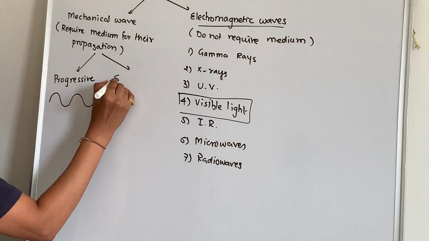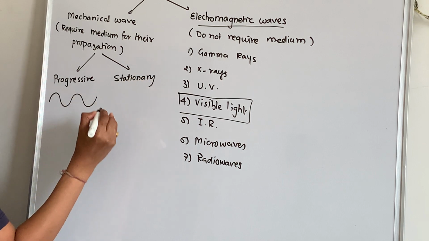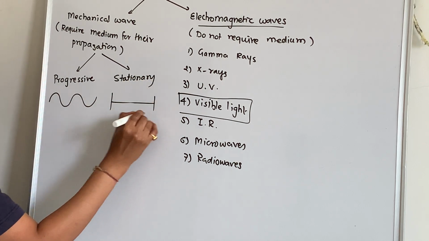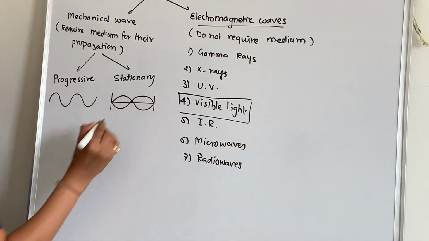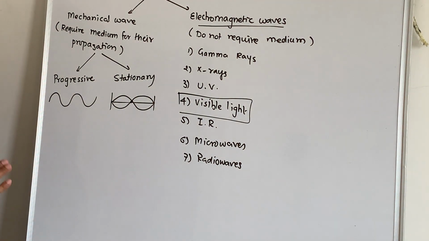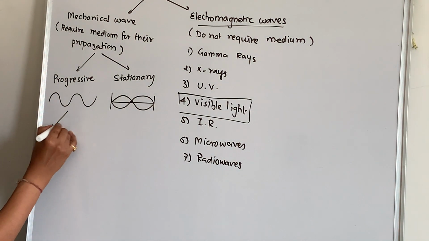And second is stationary waves. Stationary waves get reflected back from the source. Waves on the string of a string instrument are stationary.